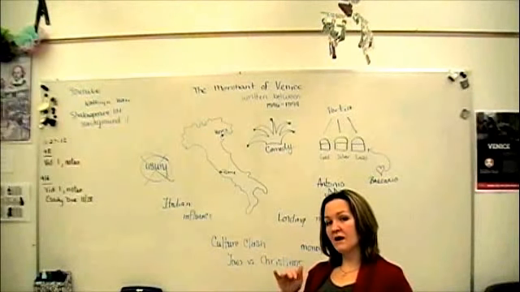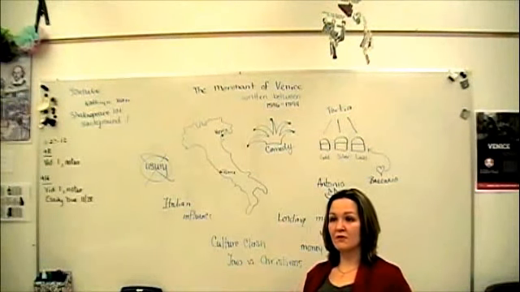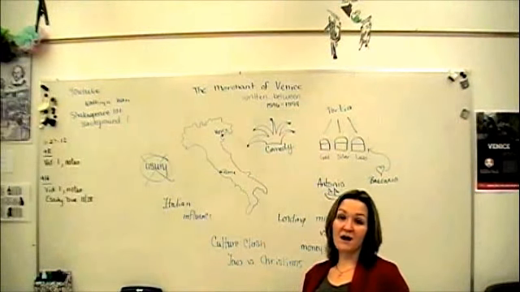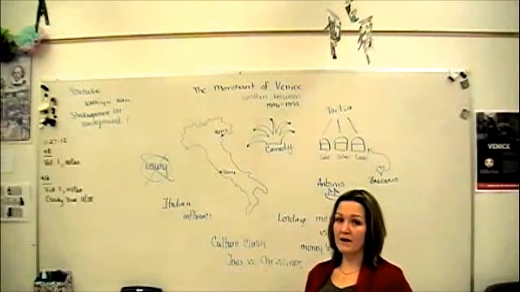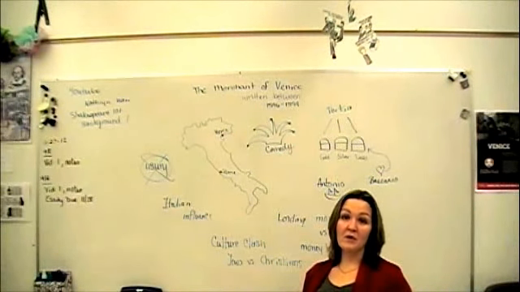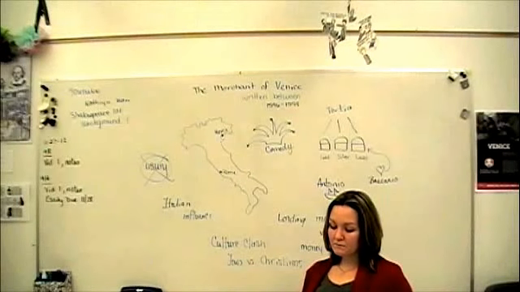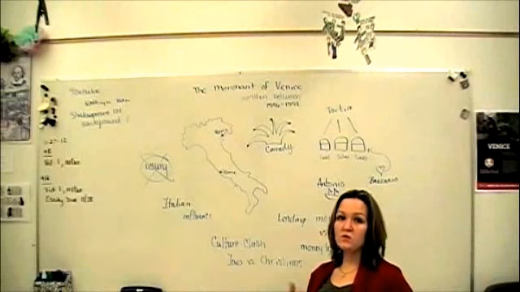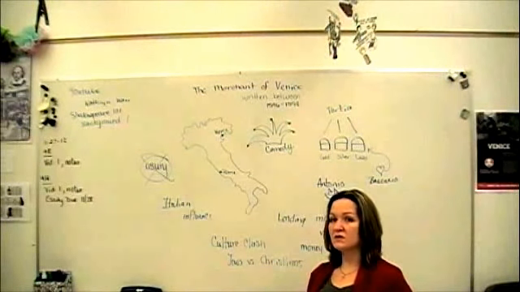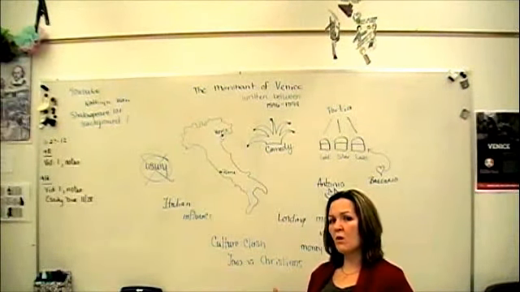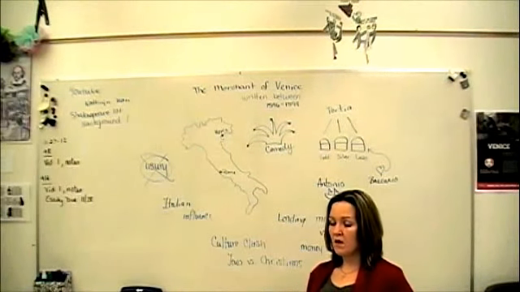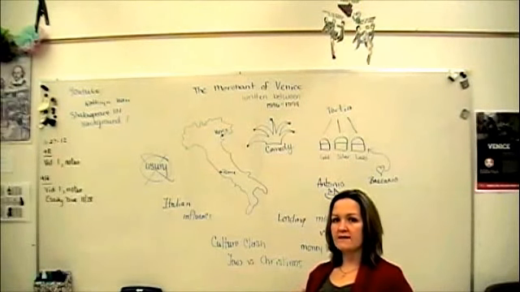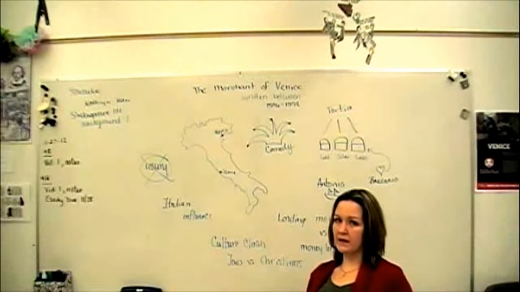There are also subplots within this play that revolve around some of Portia's friends and Bassanio's friends, as well as the comic relief in the play, which we'll talk more about later, in the form of a clown named Gobbo. The play is classified as comedy, as I've said, but as you read and as we perform it in class, you'll notice that there are aspects of this play that don't quite fit the comical scheme of things. And that has to do with Shylock and Antonio and their deal to borrow money.